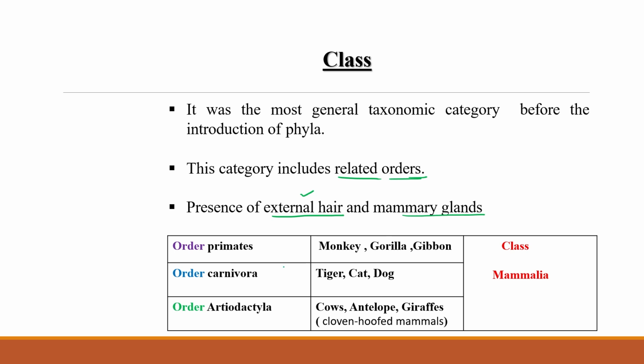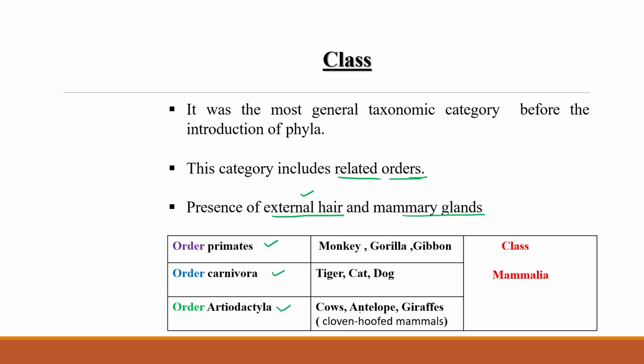As you can see in this table, there are order Primates, order Carnivora, and order Artiodactyla. In order Primates, monkey, gorilla, and gibbon are there. Tiger, cat, and dog all come under the Carnivora order.